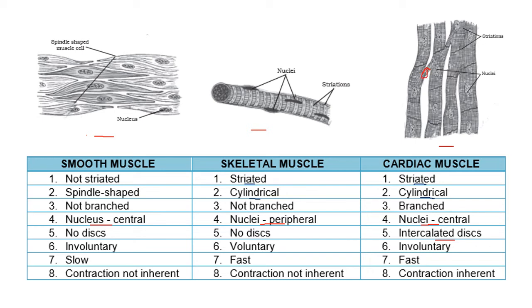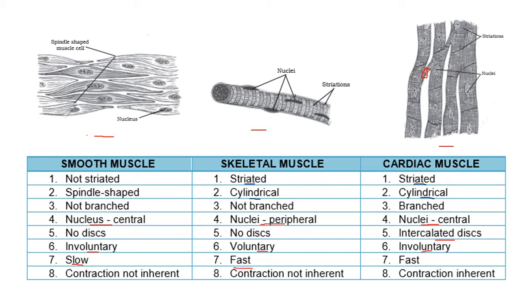The smooth muscles are involuntary. The skeletal muscles are voluntary. Cardiac muscles are involuntary. The smooth muscle is very slow. The blood pumping through the blood vessels, the food moving through the intestine and the esophagus, the food pipe, the urine collected by the kidney moving through the ureters into the urinary bladder are all slow.